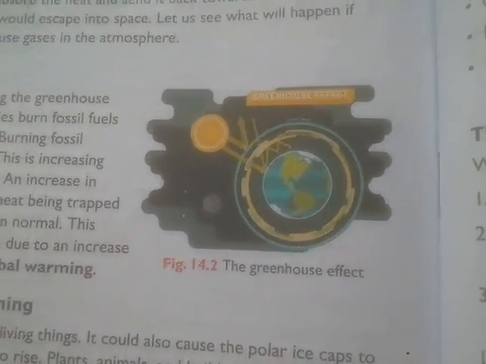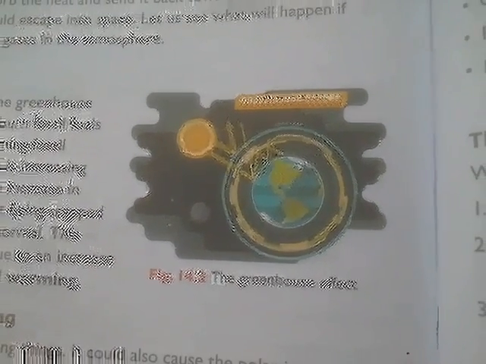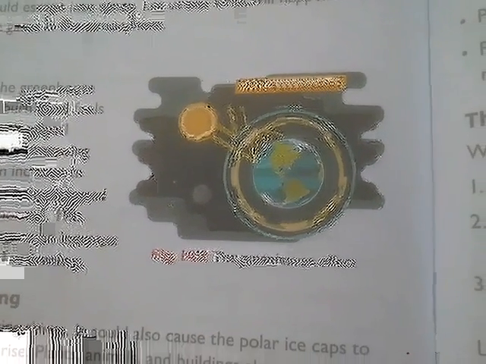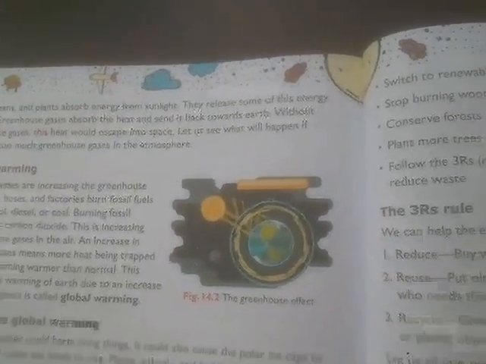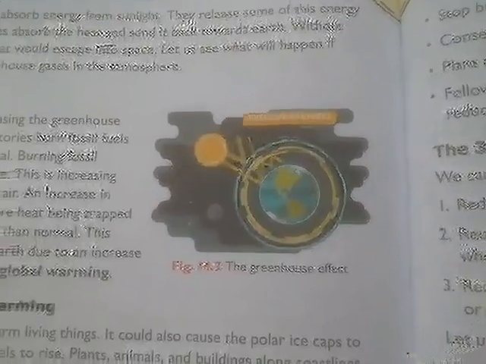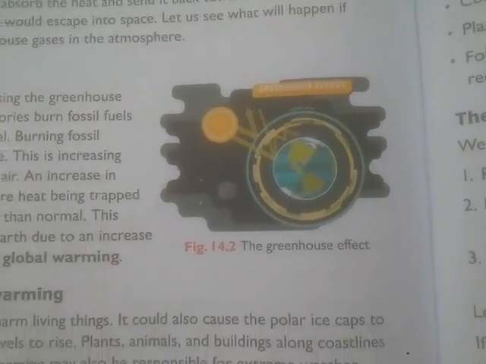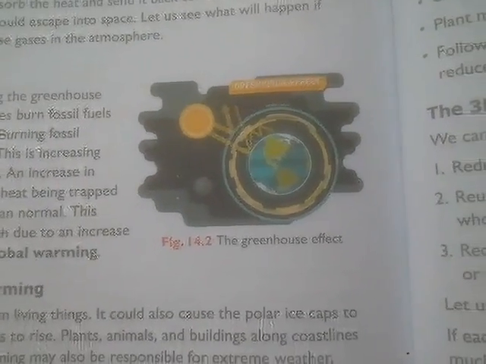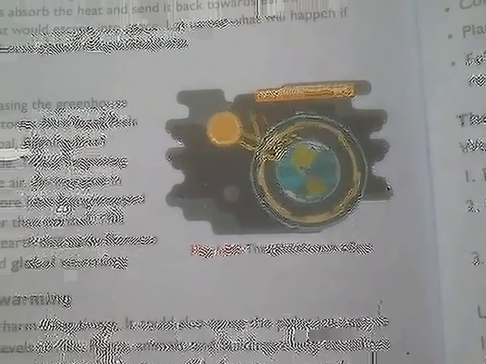Because of the bouncing back of the rays of the sun, slowly the temperature of the earth increases. If greenhouse effect was not there, our earth would become very cold. But again, excess of this thing leads to disaster.